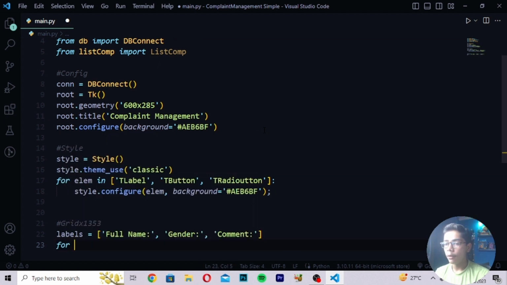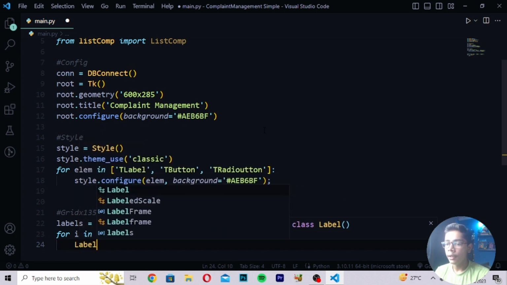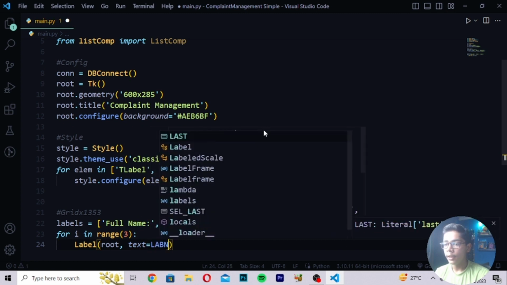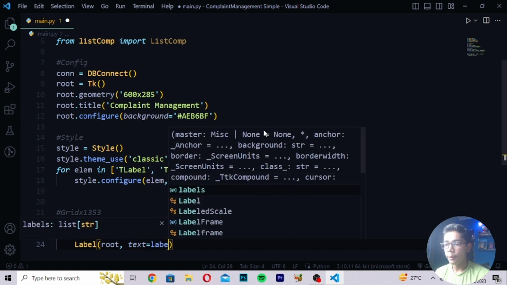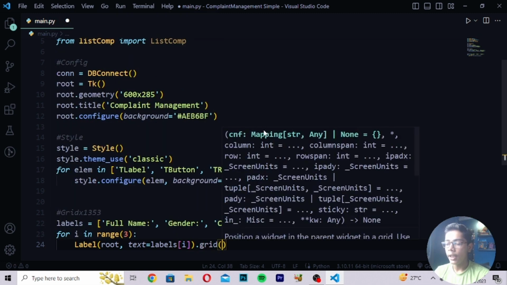And then you have to write a tag here, and then write for i in range. So here I will be writing for i in range. Then I will be writing here 3. Then you have to write here label, and in label I will be writing root text, and here I will be writing labels like this. So here I will be writing labels, and here I will be writing grid and row.